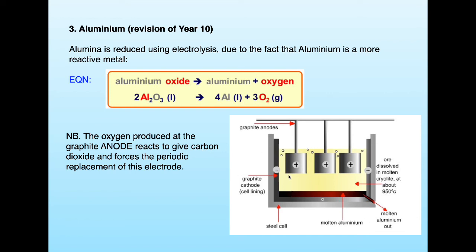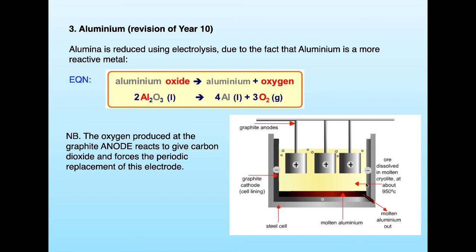Okay, the cathode is the lining of this particular vessel. The aluminium forms at the cathode and the molten aluminium is taken out. The anode is dipped into the mixture, and at the anode you get oxygen gas produced. And as it says here, this means that the oxygen reacts with the graphite anodes to produce carbon dioxide. So the anodes must be replaced periodically.